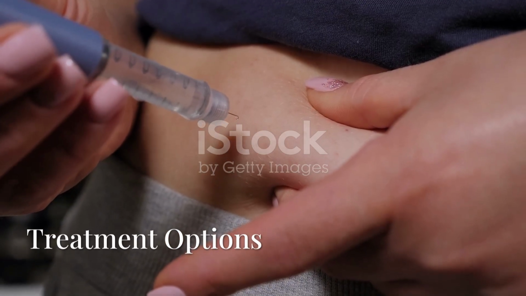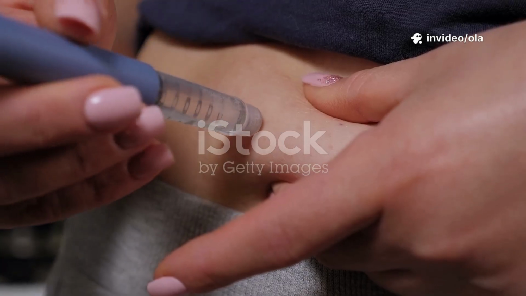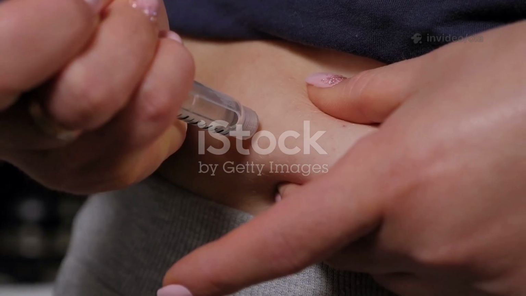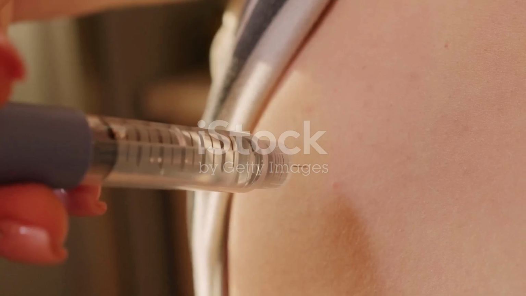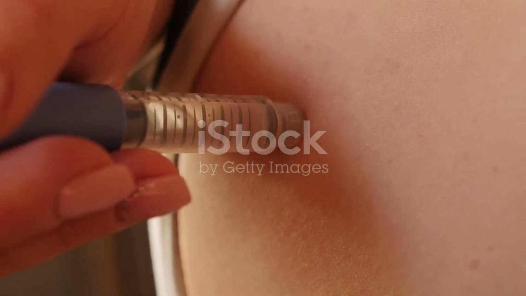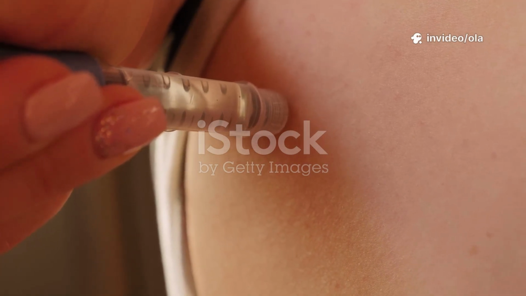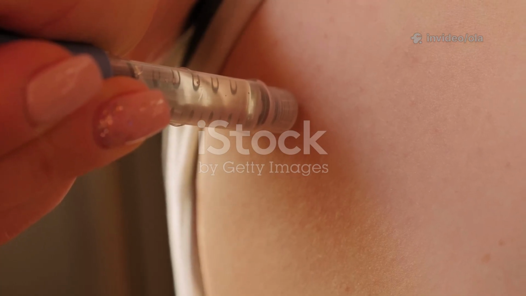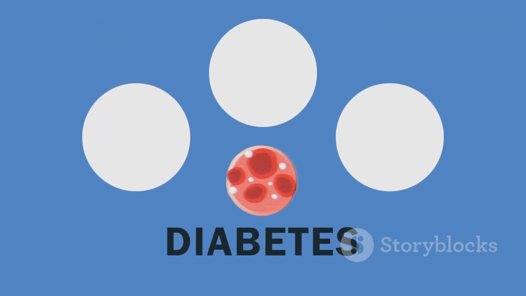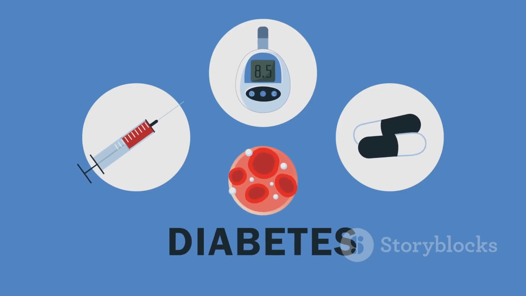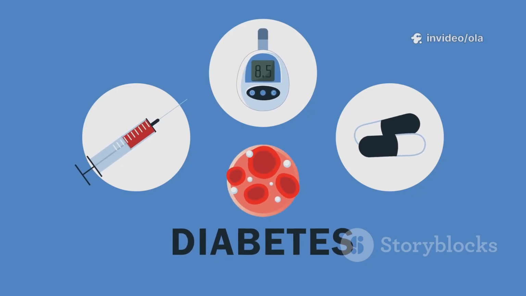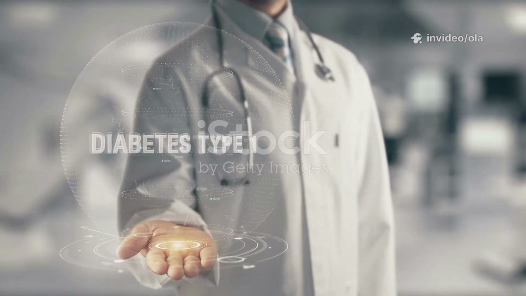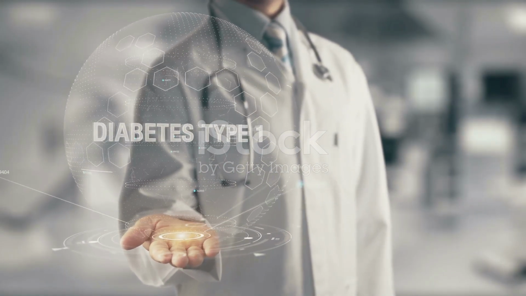For people living with type 1 diabetes, daily insulin therapy is absolutely essential. This is because their bodies are unable to produce insulin at all, making it impossible to regulate blood sugar levels without this vital hormone. Insulin can be delivered through injections or an insulin pump, and the dosage is carefully tailored to each individual's needs, often requiring multiple checks and adjustments throughout the day. Since the body just can't produce insulin on its own, people with type 1 diabetes must work closely with their healthcare team to monitor their blood sugar and adjust their insulin doses as needed. Education and support are crucial for managing this lifelong condition.